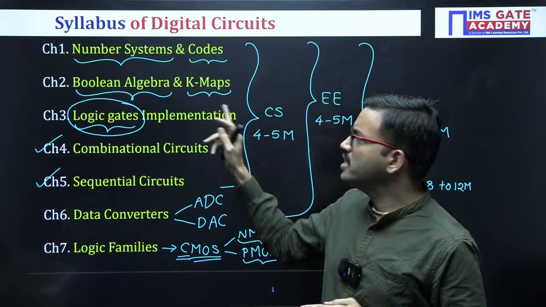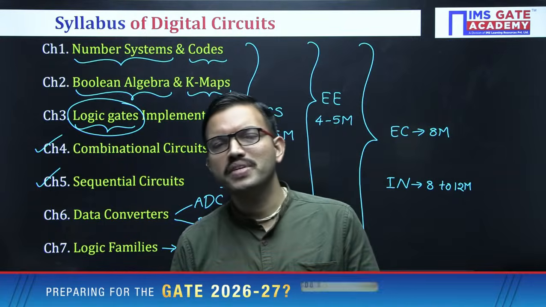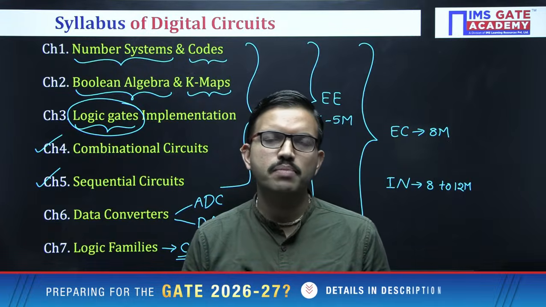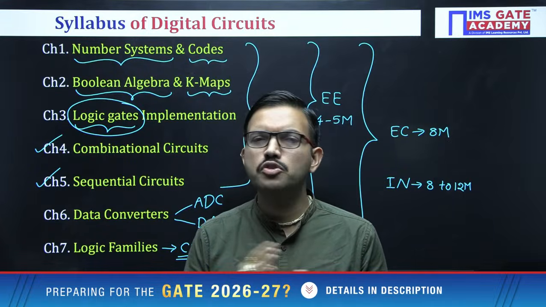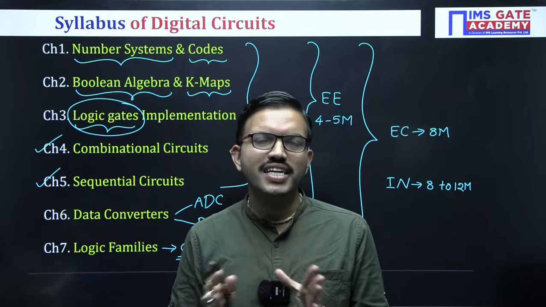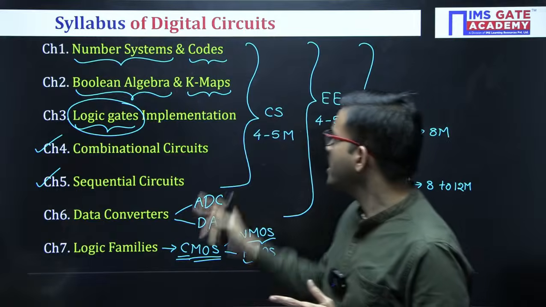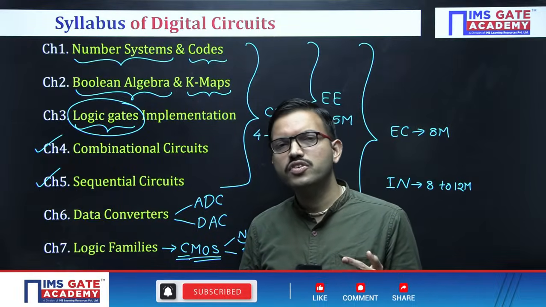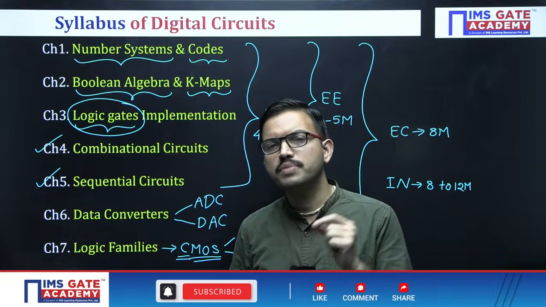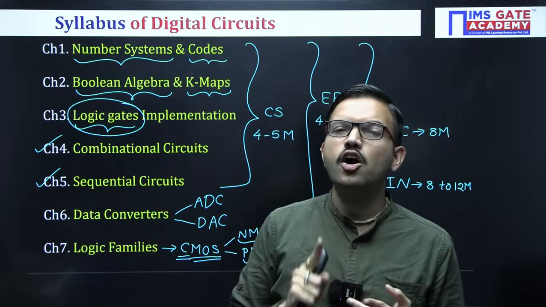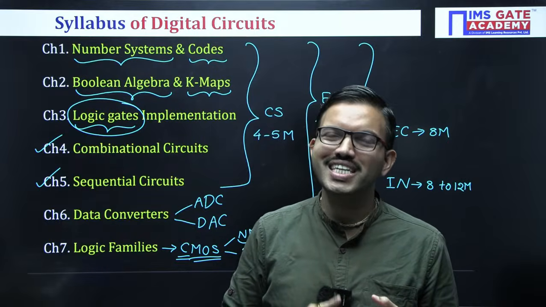Then min terms and max terms, how to represent them and what their properties are, and then Boolean functions like SOP, POS, sigma m, pi capital M, and how to convert from one form to another. You can focus on all those varieties. Then coming to K-maps, regarding simplification, as I told you, focus, and one of the most important topics is how many prime implicants there are, how many essential prime implicants, and how many redundant prime implicants.